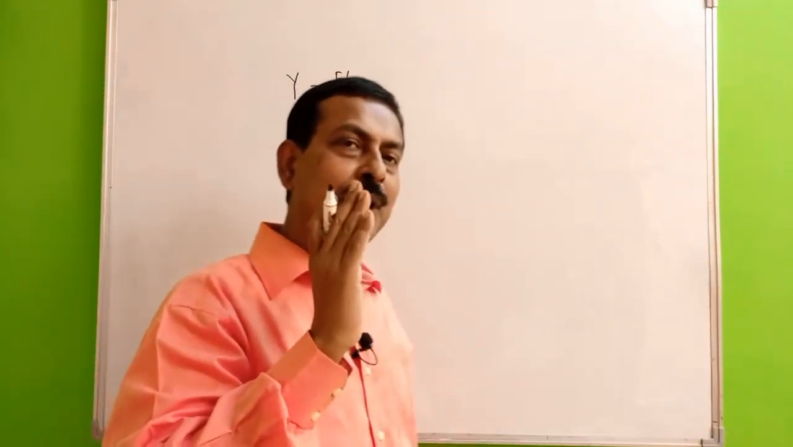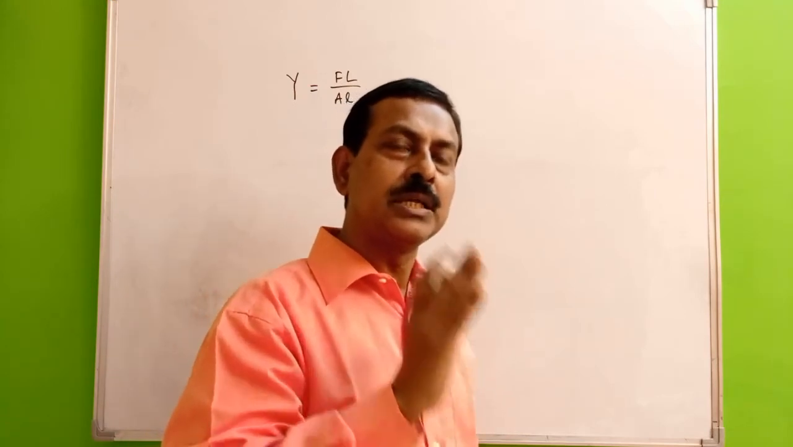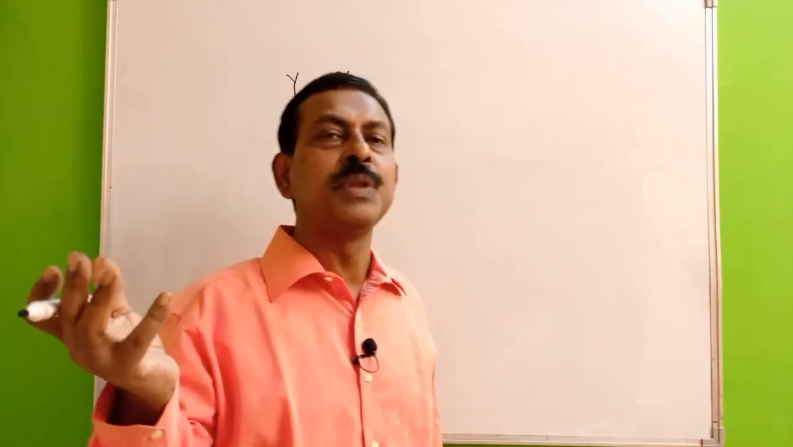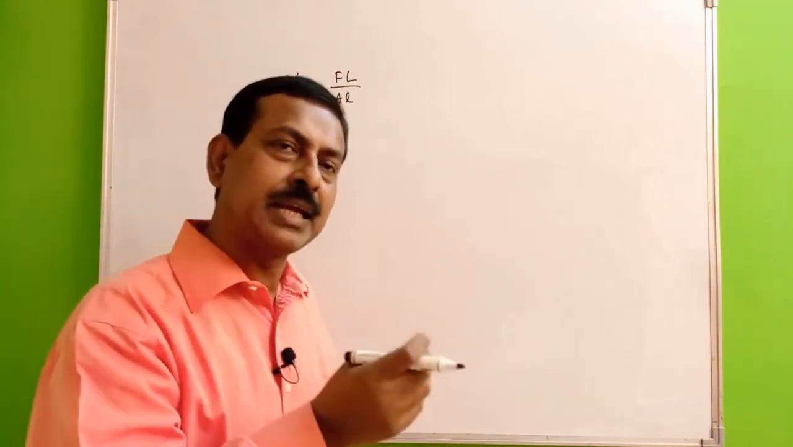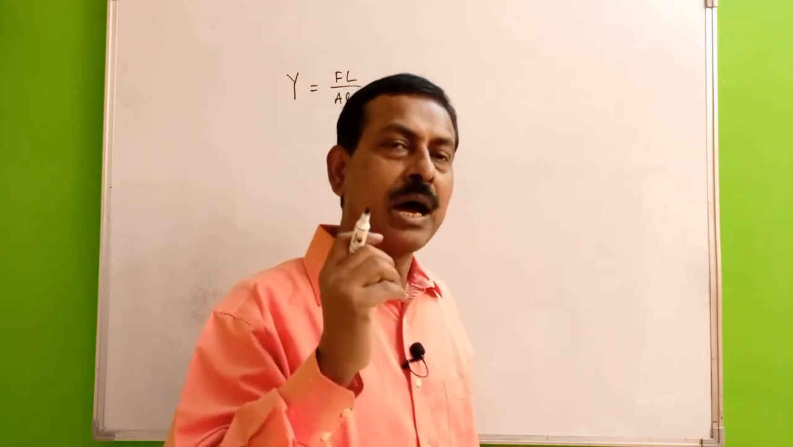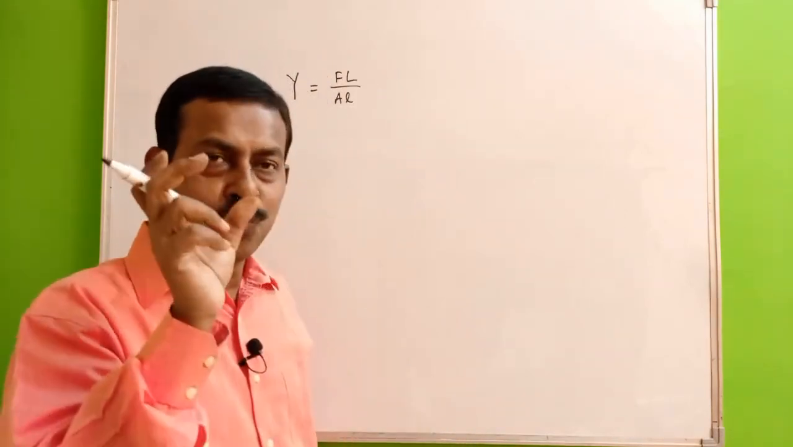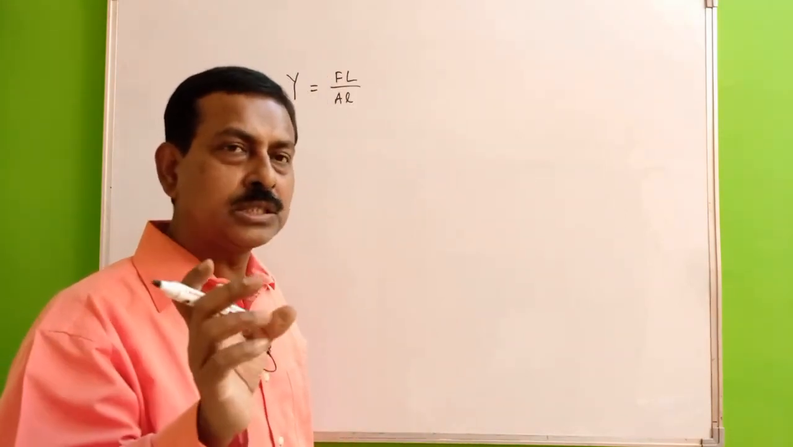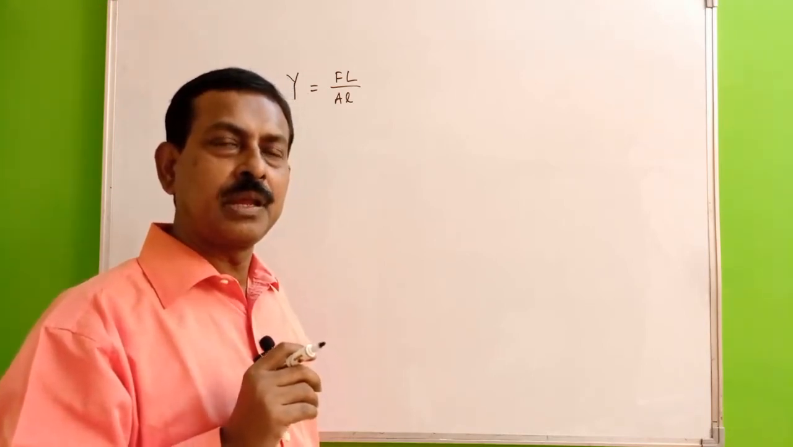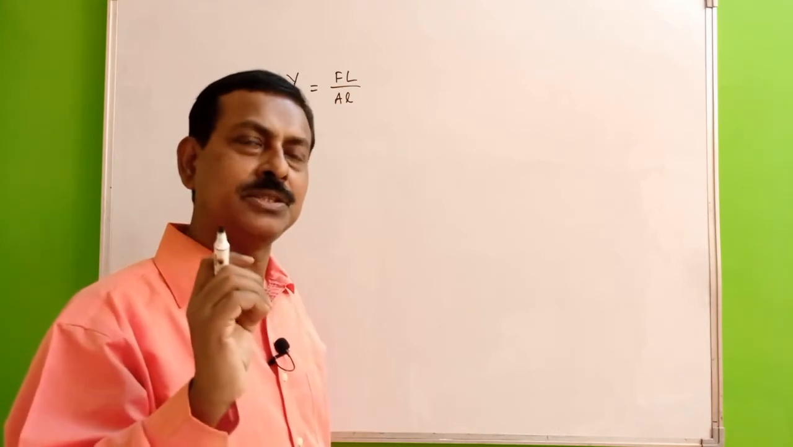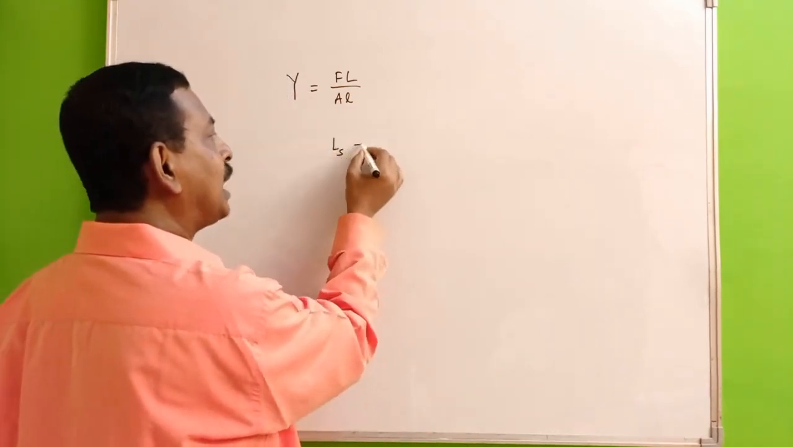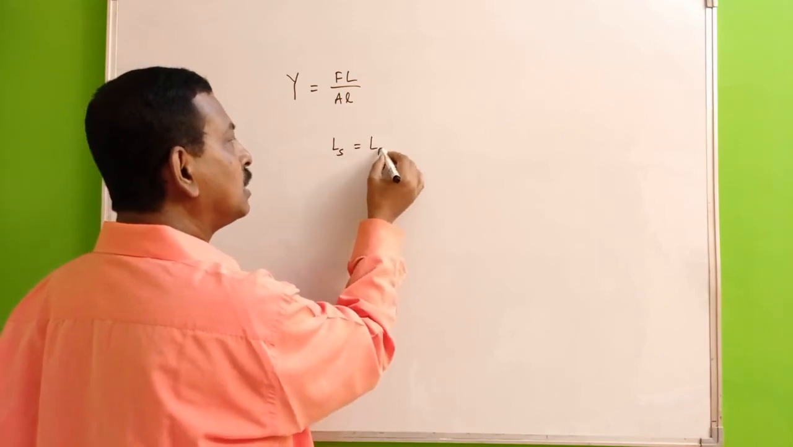The material which will have more value of Young's modulus, that will be more elastic, or the material which has more value of modulus of elasticity will be taken as the more elastic. So suppose we take two wires or two rods, one made of steel and other made of rubber. Both have the same length. That means we are taking the length of the steel wire same as the length of the rubber.